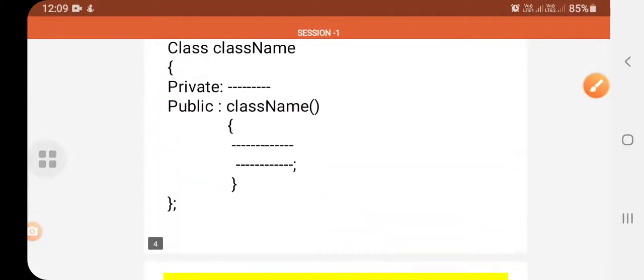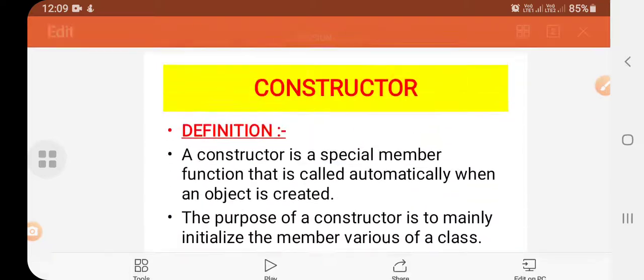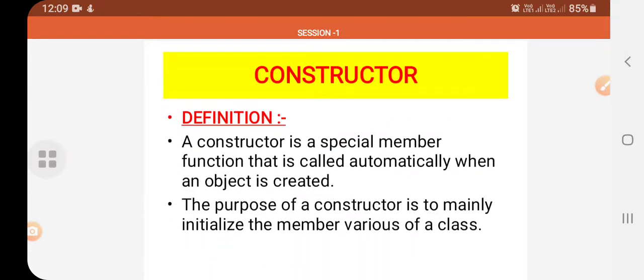Okay students, so here this is a syntax and here this is a definition. Definition is what?